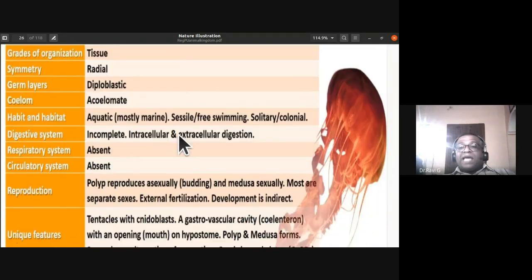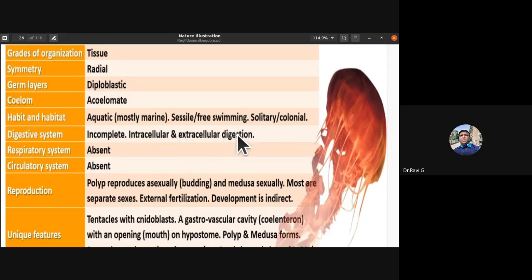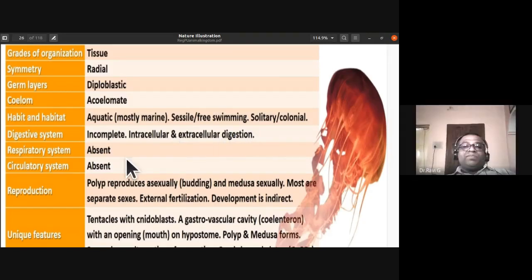See, the habit and habitat: the majority of them are aquatic and mostly they are marine forms. They are sessile, fixed to a place, or free swimming. They might be found individually or in colony, solitary or colony. Digestive system is incomplete because they have a common opening for mouth and anus. So digestion is both intracellular and extracellular. Respiratory system is absent. Circulatory system is absent.